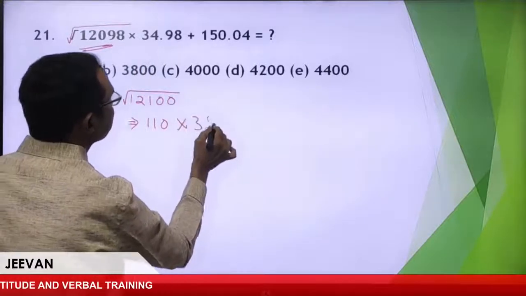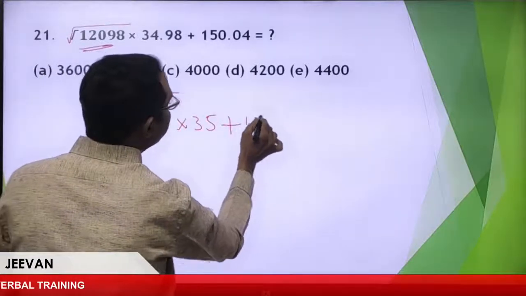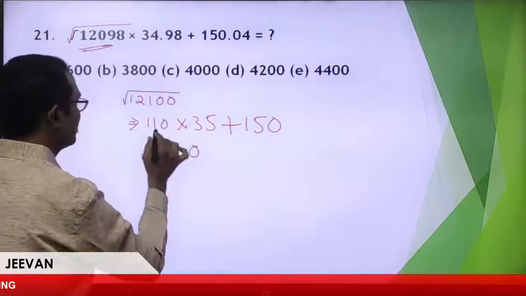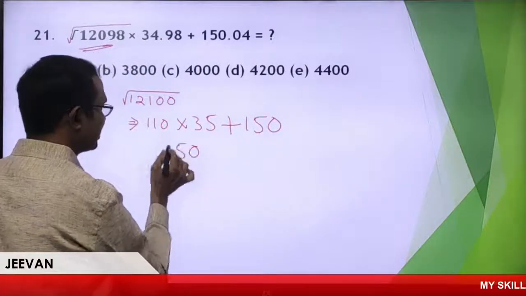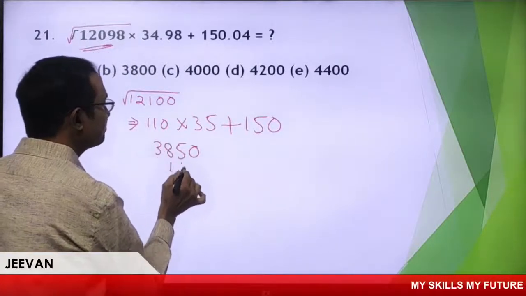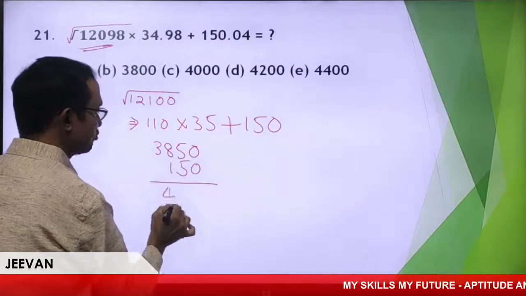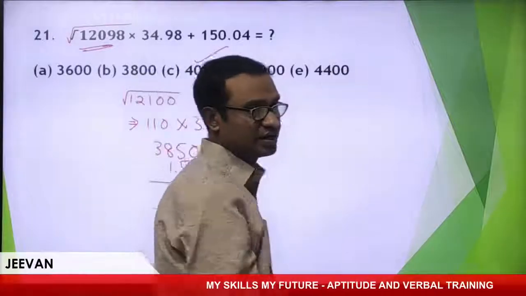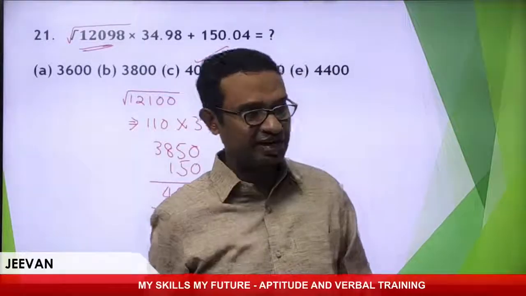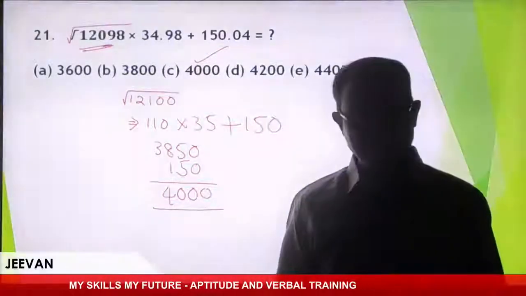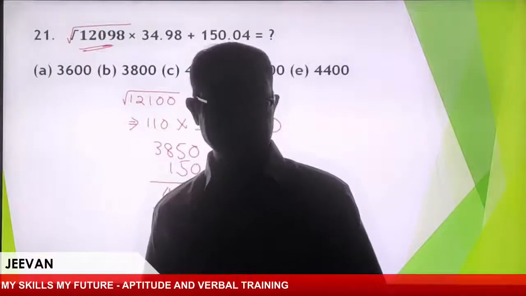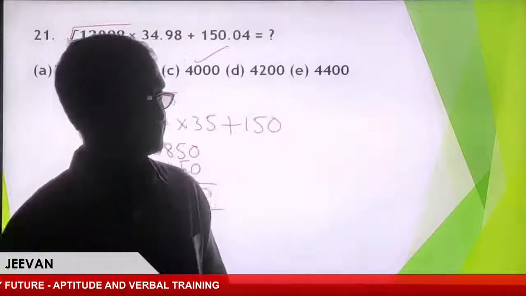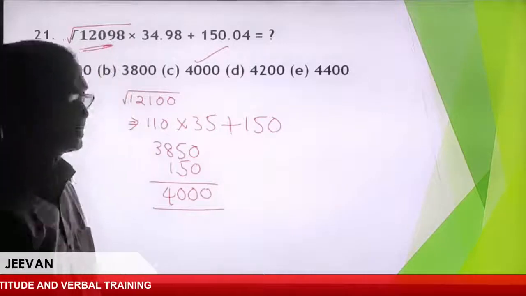So 35 plus 150, 0, 11 5s are 55, 5, 33, 38, right? So 150, nothing but 4,000. Super, yeah, Maharani, great, Amma. Your answer is 4,000, absolutely, is it right? Great. Now, continue this one.